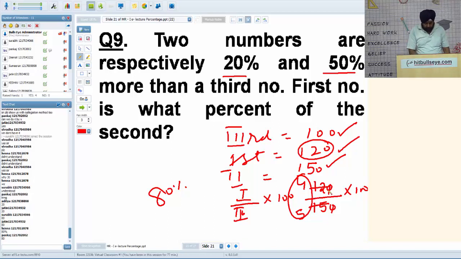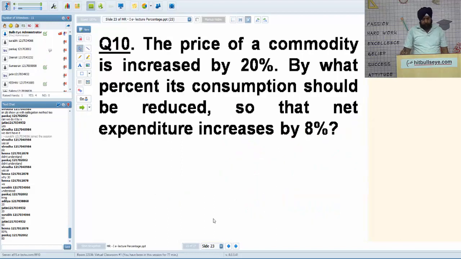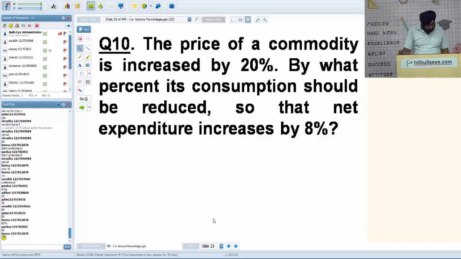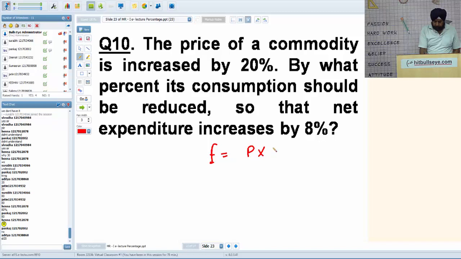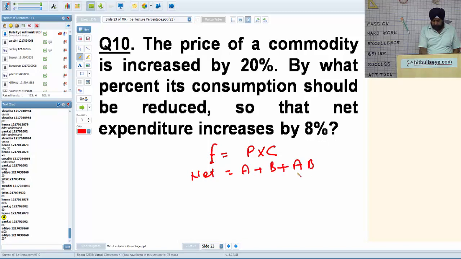Okay. We proceed on to the next question. The price of commodities increased by 20%. Find by how much percent consumption should be reduced so that net expenditure increases by 8%. You can make use of A plus B plus AB by 100. Quick. Has anyone got the answer? Should I proceed? Okay. Expenditure is price into consumption. So you want the net change. The net change is A plus B plus AB by 100. Net percentage change you need is 8. A is 20. You need the consumption change B, so 20 plus B plus 20B by 100.